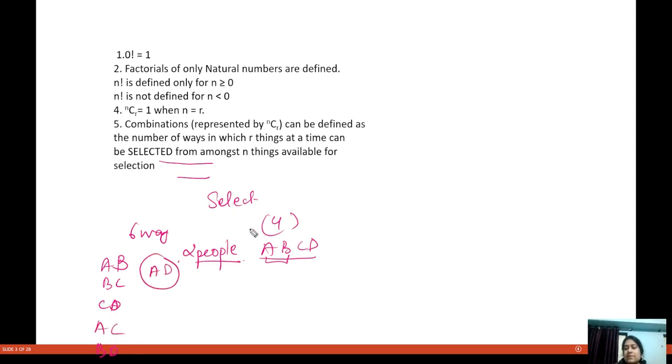Now I am saying that these two people have to be put in two homes, and these homes have different identities, X and Y. In how many ways can you put these two people in these two homes?